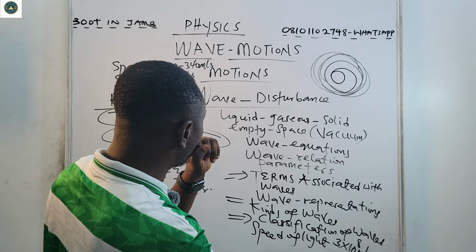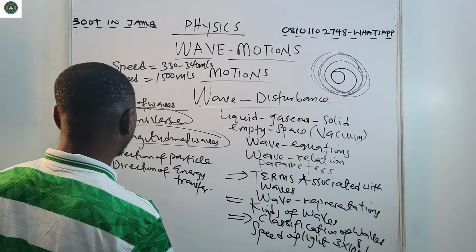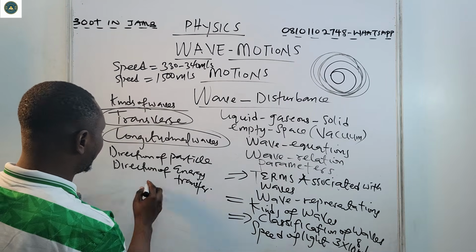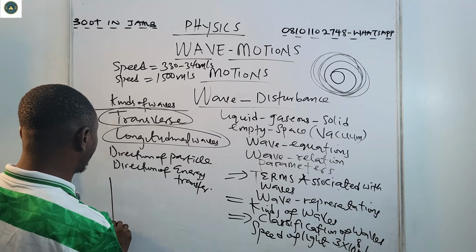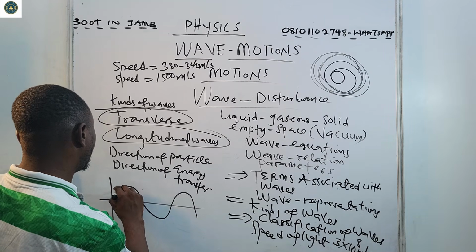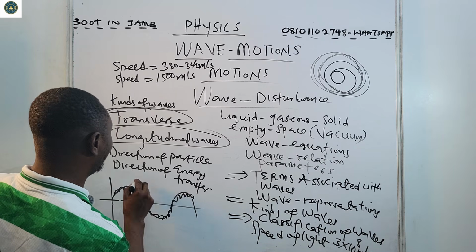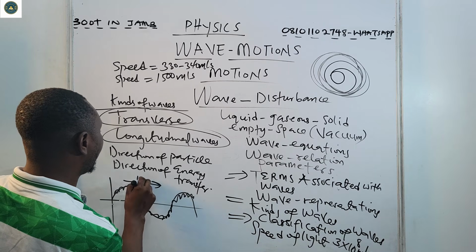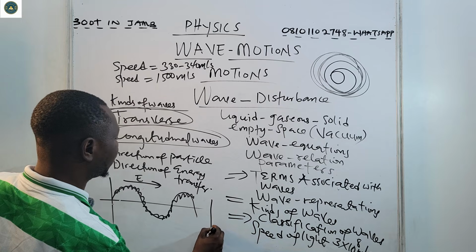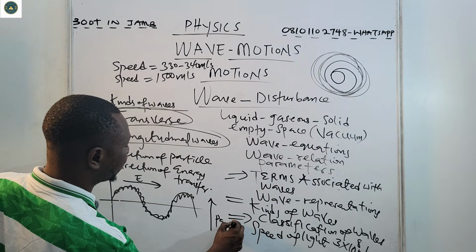Now, another thing we need to know again is the wave. Now, when it comes to transverse, let me show something of this form. Let's say we have, all right, if this is the direction of energy, it is perpendicular to the direction of what? Of particle.